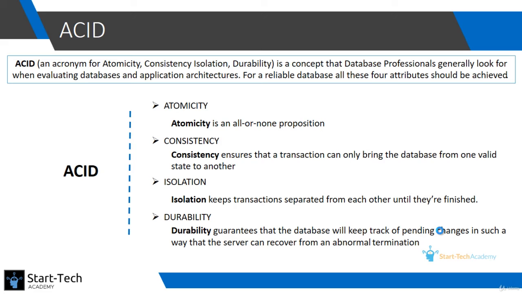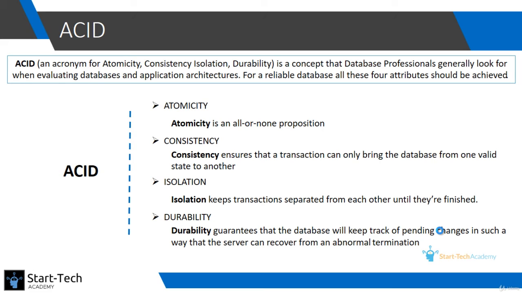Next is consistency. So consistency means after a transaction, your database should still be consistent with all the constraints that you mentioned in the database. So before the transaction, your database was consistent with all the constraints, and after your transaction has done several actions on the database, the final state of the database should still be consistent.